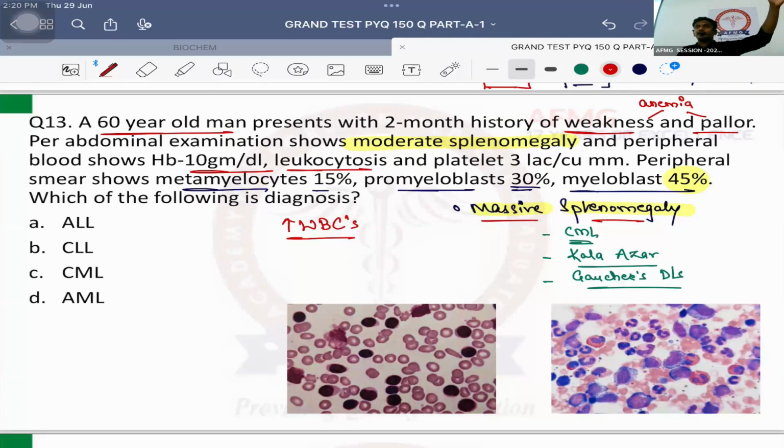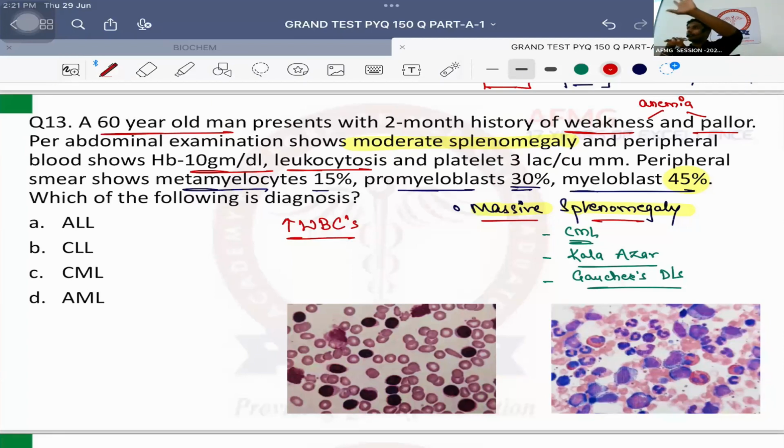Myeloid lineage से आगे जाके क्या बनेंगे? Erythrocytes. That is nothing but your RBCs. Megakaryocytes. That is nothing but your platelets. And finally, granulocytes. Three types of WBC: neutrophils, eosinophils, and basophils. And along with that, monocytes also. Whereas if I talk about the lymphoid lineage, it forms what? T lymphocyte, B lymphocytes, and the NK or the natural killer cells, right?